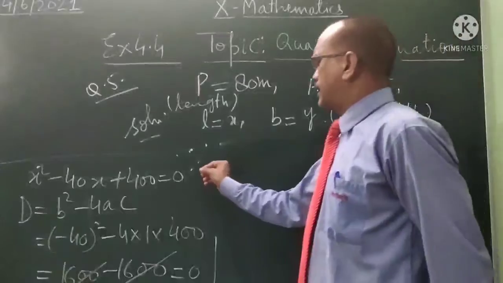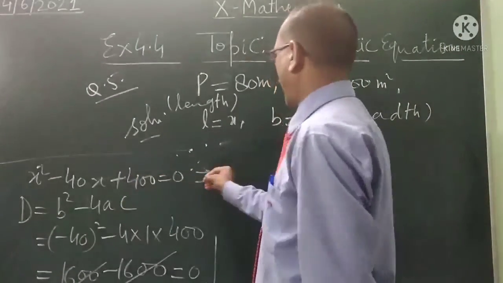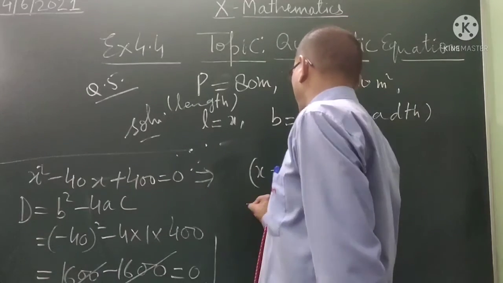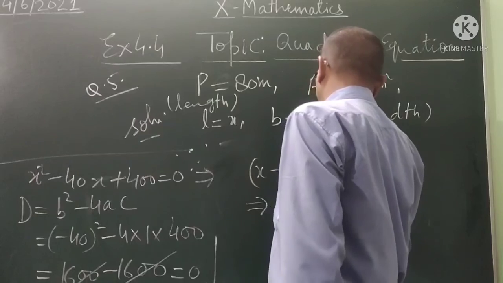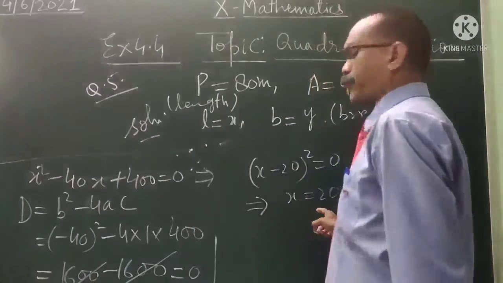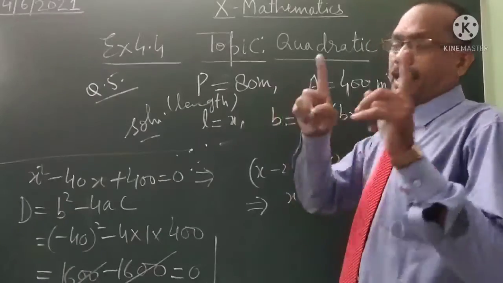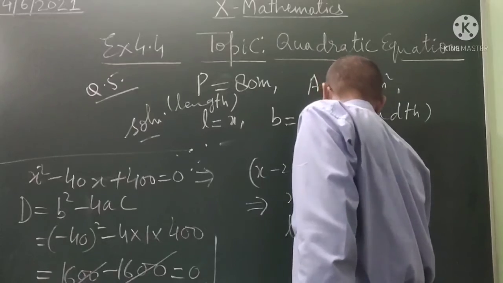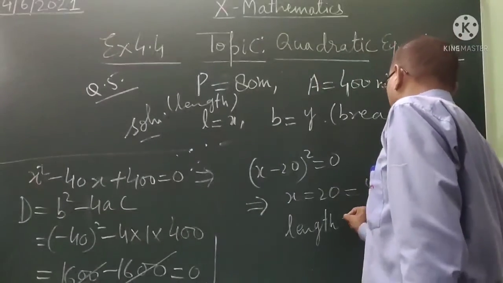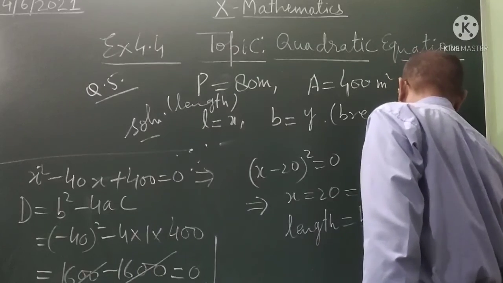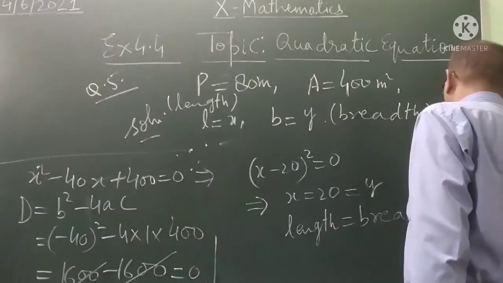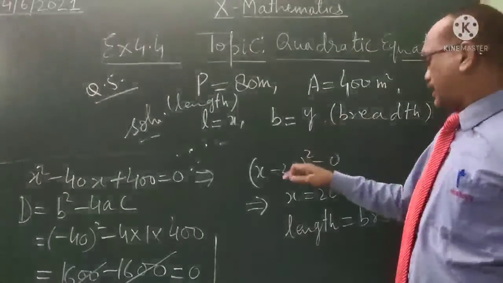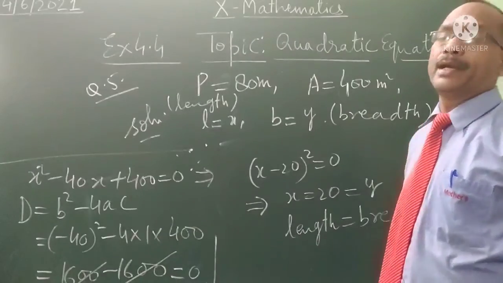Student, see, this is the perfect square. So we can write x minus 20 whole square equal to 0. From this, x equal to 20. This is also equal to y. Therefore, length equal to breadth and rectangle becomes a square. So, length equal to breadth equal to 20 meter. So length and breadth both are equal and that equal to 20 meter.